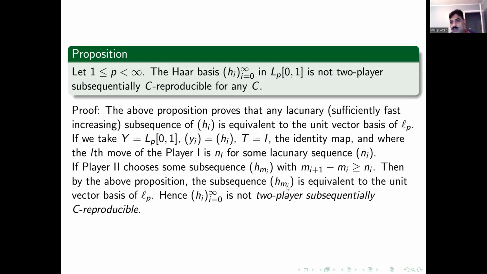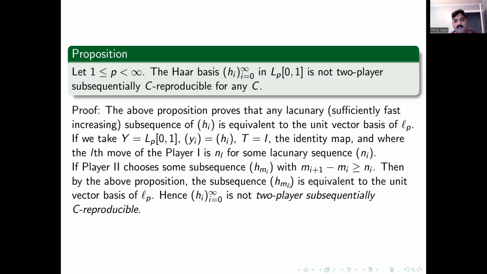Hence, it is not equivalent to the HI. So it fails the second part of the definition. HI is not equivalent to its sub-basis HMI. So the Haar basis is not two-player subsequently C reproducible.